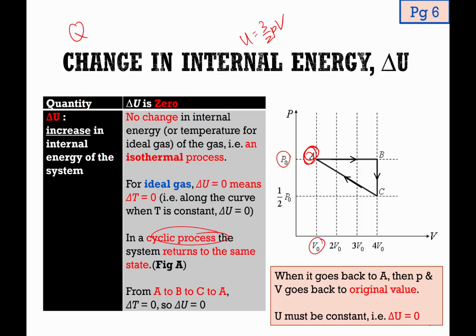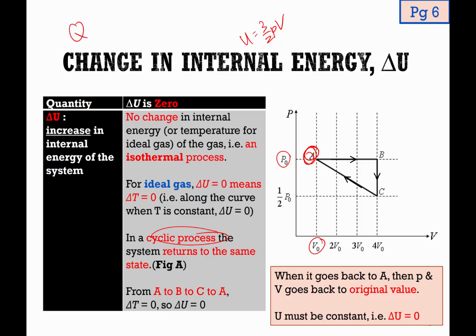This is actually an extremely important point. Circle, highlight, bold it, do whatever it takes for you to remember this point. Etch it into your mind permanently right now, or at least until A level ends next year. The reason why I ask you to do so is really because for almost every question relating to first law and PV graph, it is very likely that you need to recall this fact in order to solve the question completely.